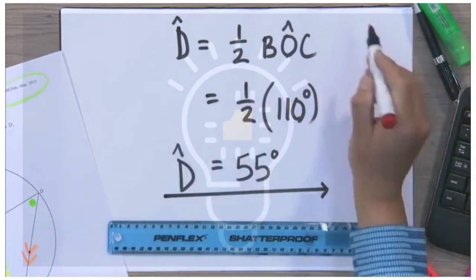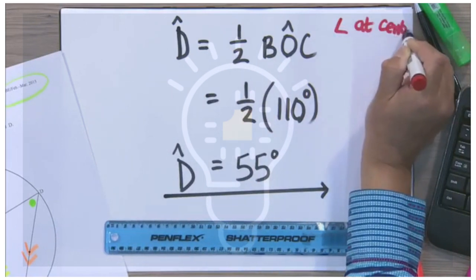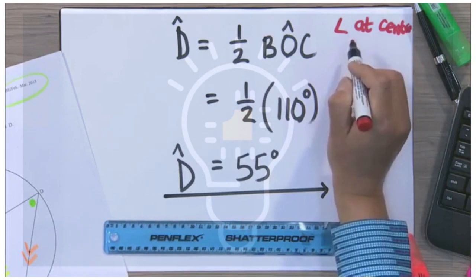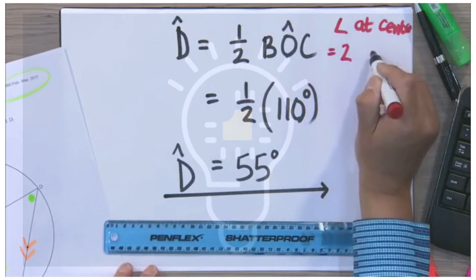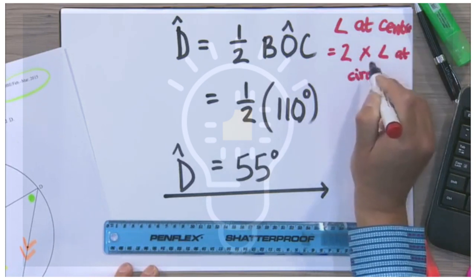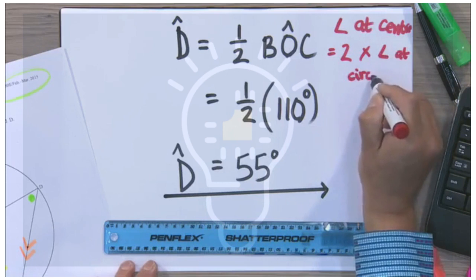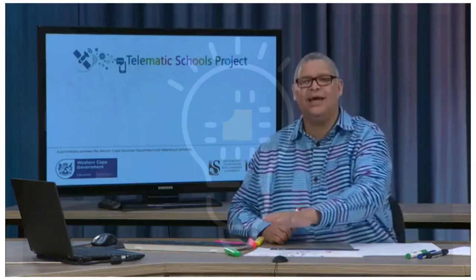I can simply write: the angle at the center is equal to twice the angle at the circumference, or at the circle for that matter. The abbreviation that's acceptable is found in the examination guidelines. That's my reason, and there I get my marks. That's 2 marks. Remember, statement and reason.